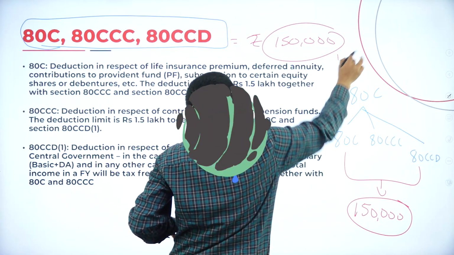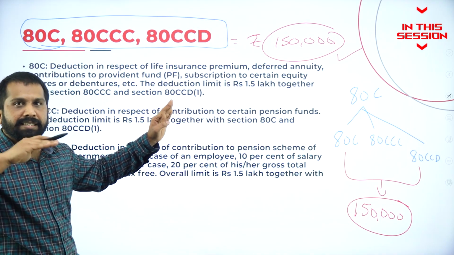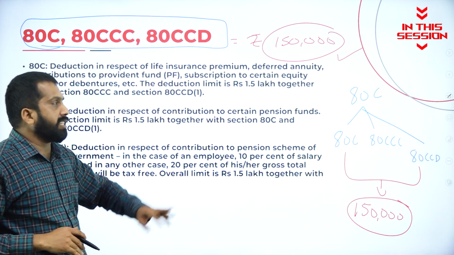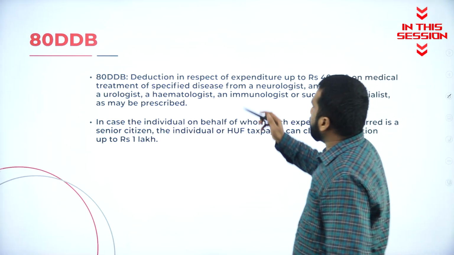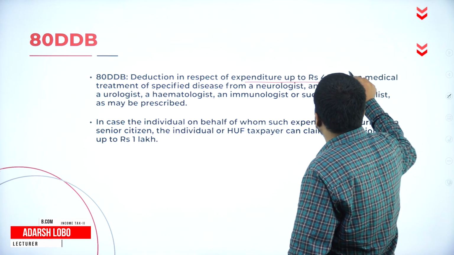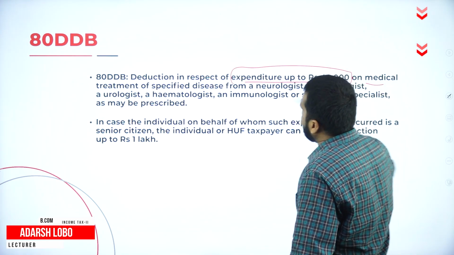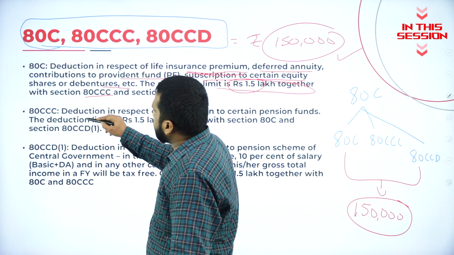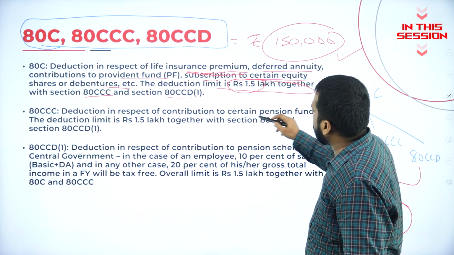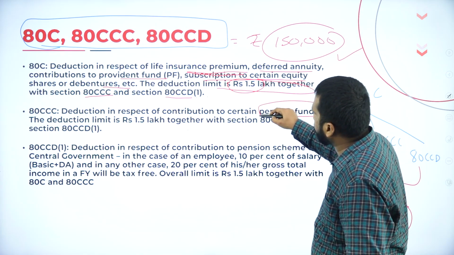Up to 1,50,000, you can claim it as deduction. You can reduce your tax burden up to the extent of 1,50,000. Deduction in respect of expenditure up to 40,000 on medical treatment of specified diseases. Deduction in respect of contribution to pension fund.